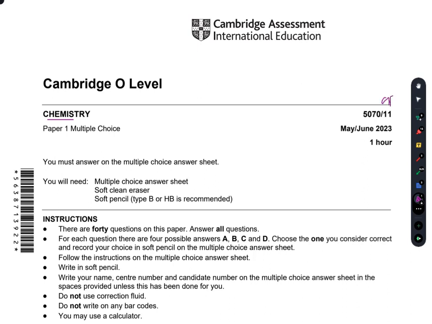We shall be solving the Cambridge O-Level Chemistry question paper number 11 from the May-June 2023 series. Paper 1 of multiple choice questions only. So let's start our video.